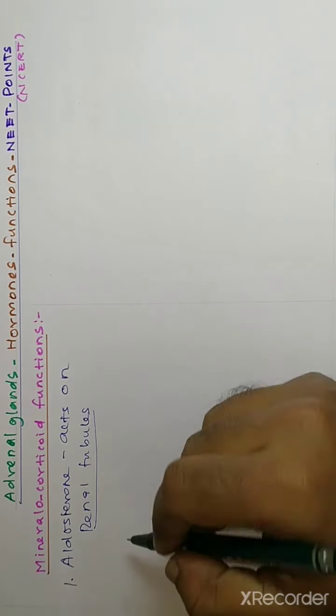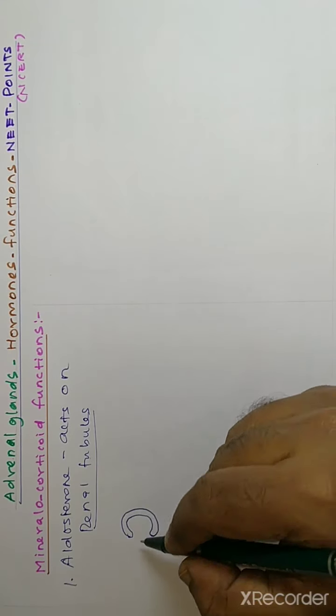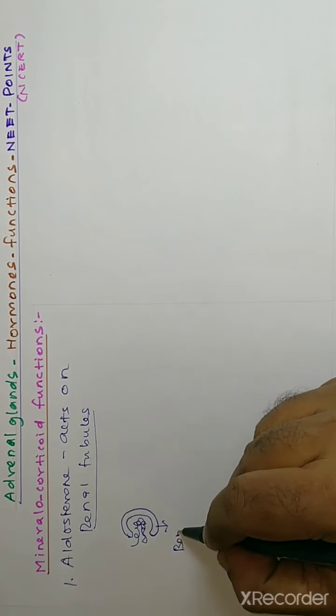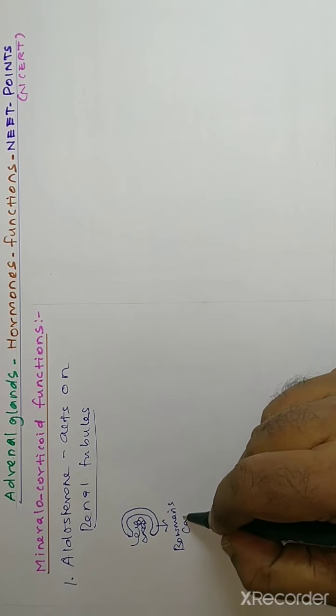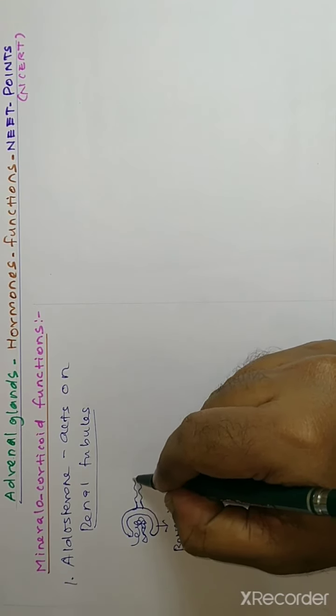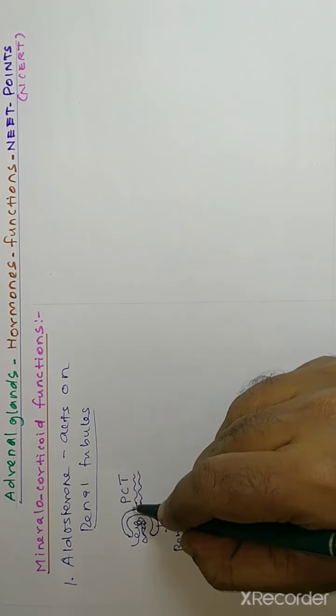What is a renal tubule? The kidney is made up of millions of nephrons. The nephron is made up of many parts. The first part, what I have drawn there, is the Bowman capsule. From the Bowman capsule, a short, highly coiled tube arises. That is called the proximal convoluted tubule, PCT.